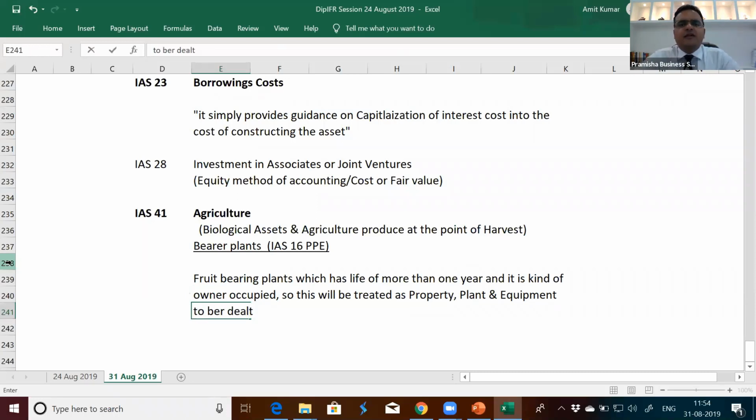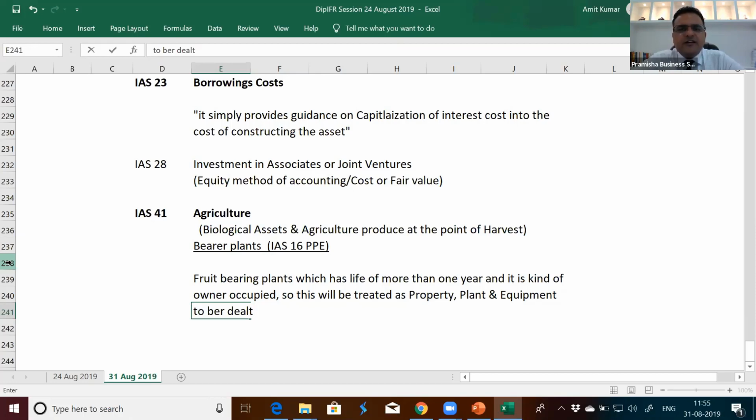This was an amendment after many years. Earlier, everything biological, agricultural produce, living animals or plants, was part of IAS 41. But there was an amendment that if there are fruit-bearing plants or trees which are going to give fruits for a longer period of time, there is a maturity of these trees and plants.